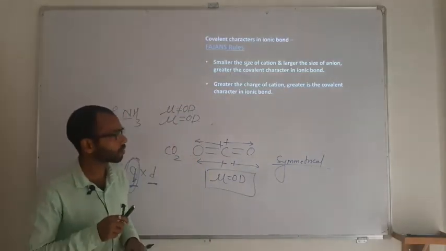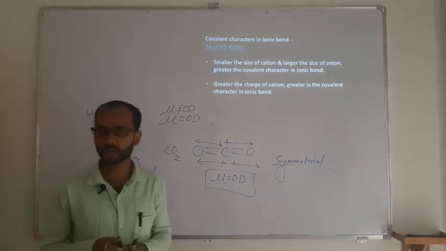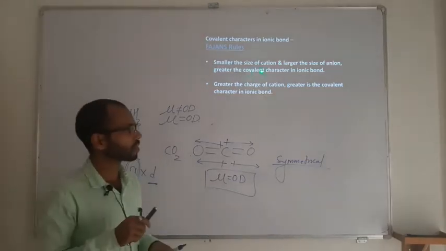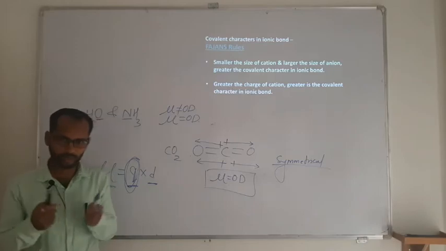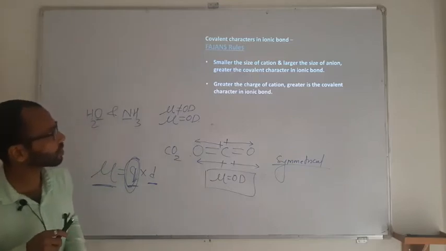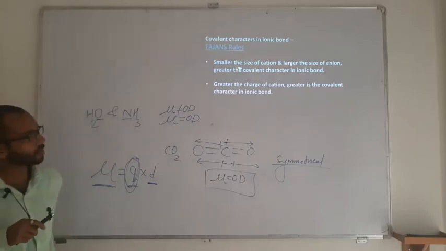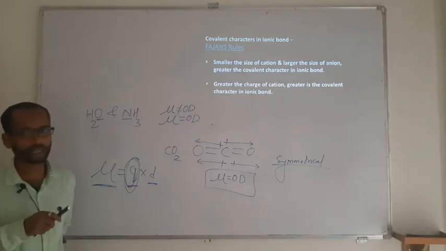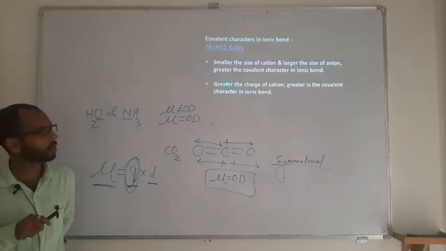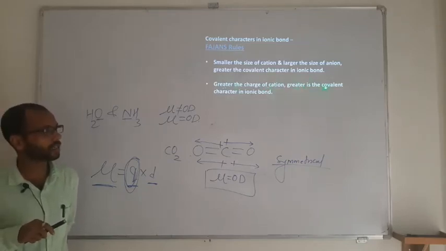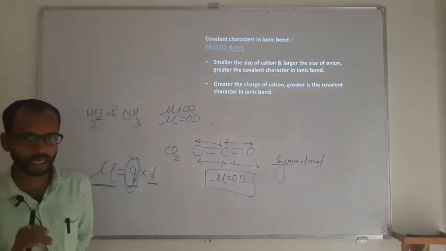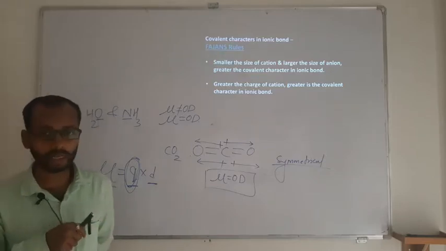So this is Fajans' rule. All covalent bonds are not going to be 100% covalent, and all ionic bonds are not going to be 100% ionic. So a certain percentage of ionic character will be there in the covalent bond, and a certain percentage of covalent character will be there in the ionic bond. That can be explained by using Fajans' rule. According to Fajans, small size of a cation and large size of an anion is going to favor greater covalent character in the ionic bond, and greater charge of a cation also favors greater covalent character. Means the ionic character in the covalent bond and the covalent character in the ionic bond will be governed by Fajans' rule.